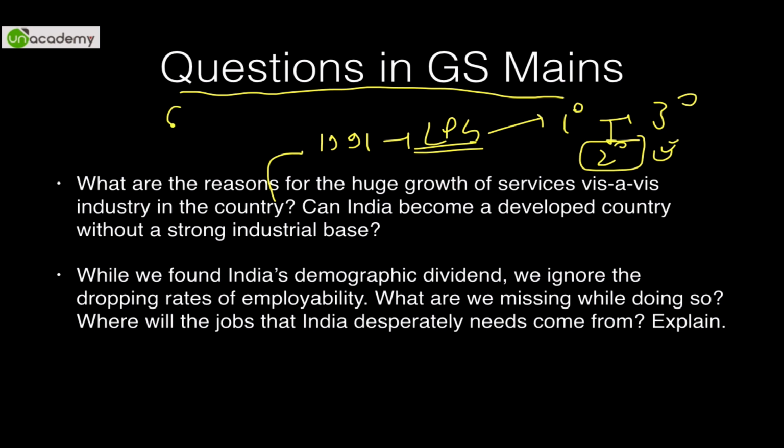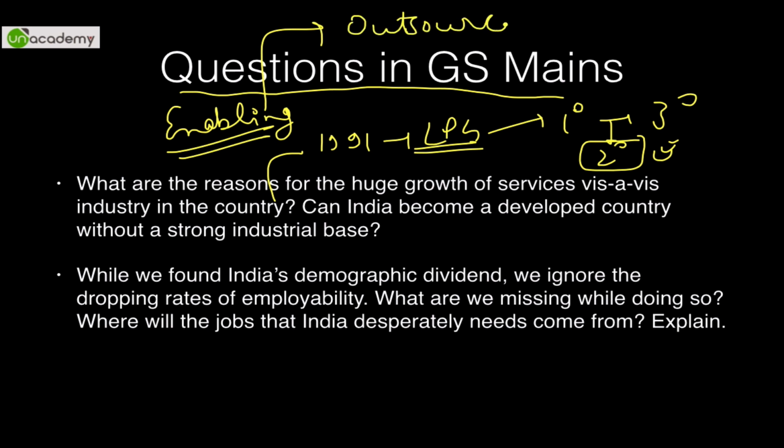Then again we had the enabling conditions. The wages were rising very highly in the western markets and they needed to outsource something. So BPOs, business process outsourcing, emerged. But why didn't they emerge in China? Because the English speaking youth was missing there, something like that. Then again, it does not require very high investment to come into services.